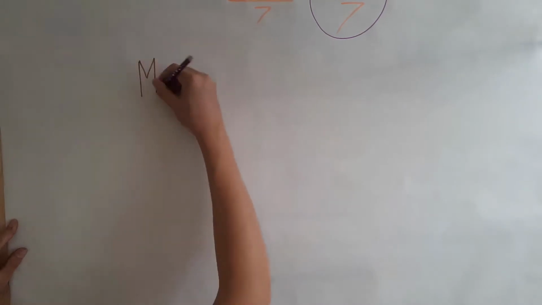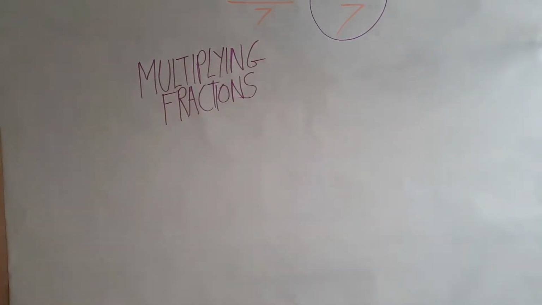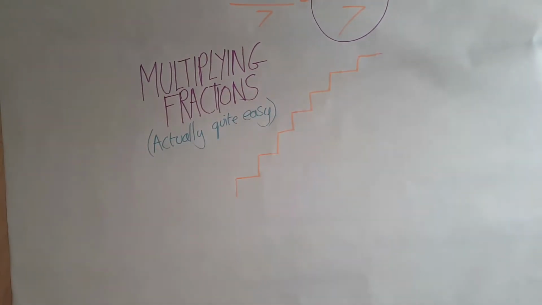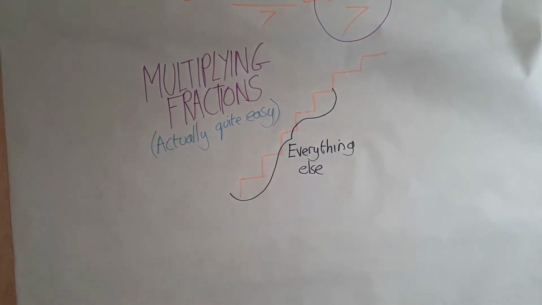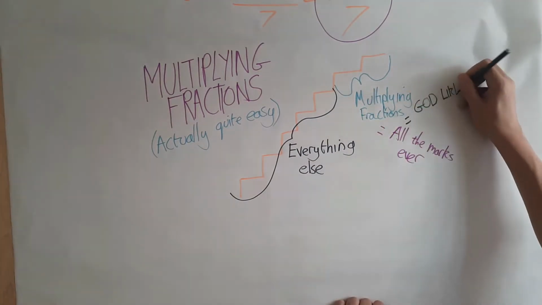Now, here's the point where you're going to want to get ready, because we're going to move on to multiplying fractions, and this is where things get actually much easier. This is really easy, but exam boards like to pretend it's hard, and I think we should play along with that, because as long as we do, they'll continue to give it lots of marks on exam papers.